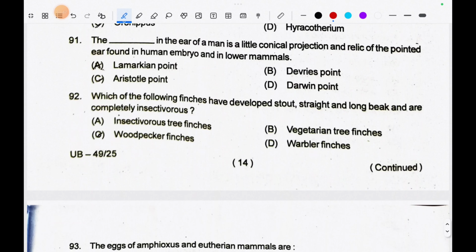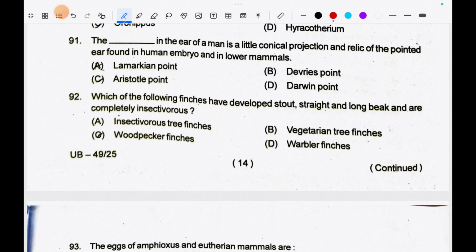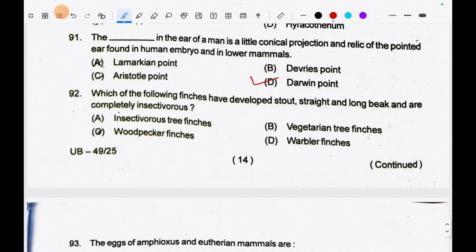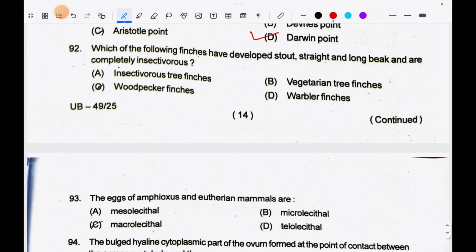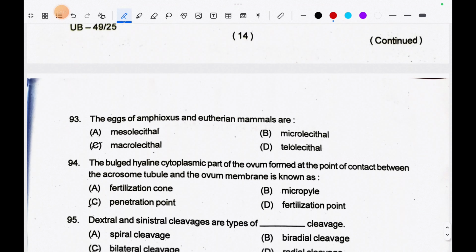Question number 91. The dash in the ear of a man is a little conical projection and relic of the pointed ear found in human embryo and in lower mammals. The correct answer is Darwin point. Question number 92. Which of the following finches have developed stout, straight and long beak and are completely insectivorous? The correct answer is insectivorous tree finches.